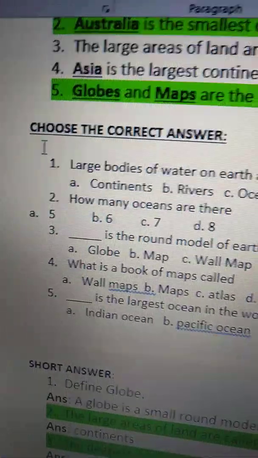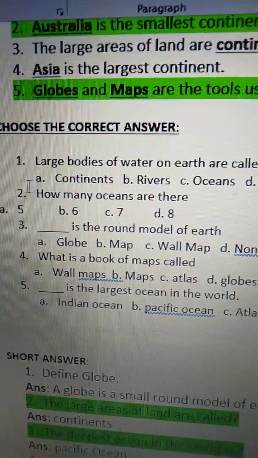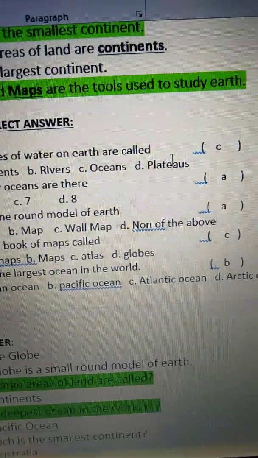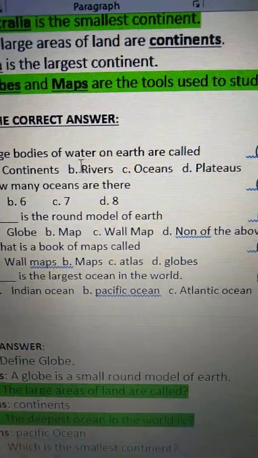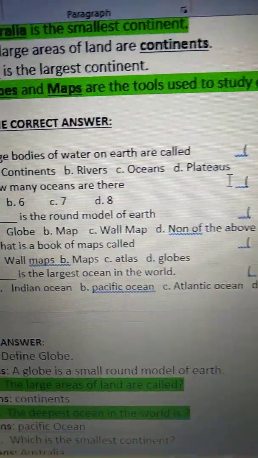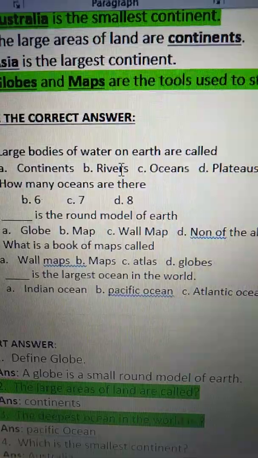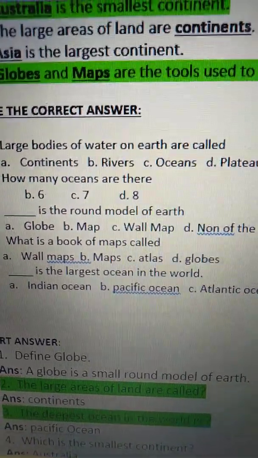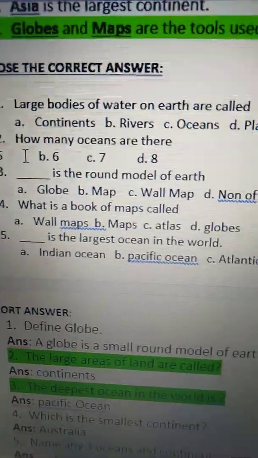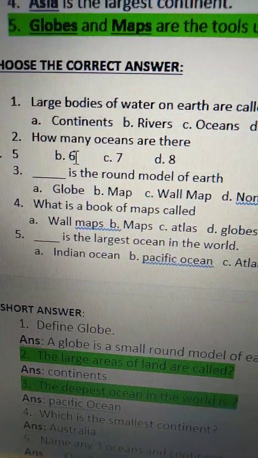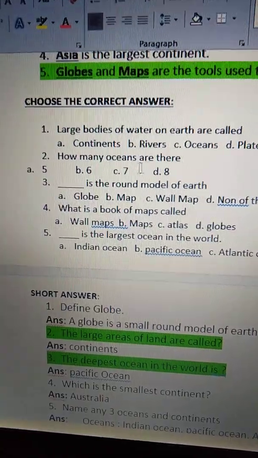Now choose the correct answers. See the first one. Large bodies of water on Earth are called what? Continents, rivers, oceans, plateaus. So, large bodies of water on Earth are called oceans. Okay. Now see the second one. How many oceans are there? 6, 5, 6, 7, 8. So, there are 5 oceans.